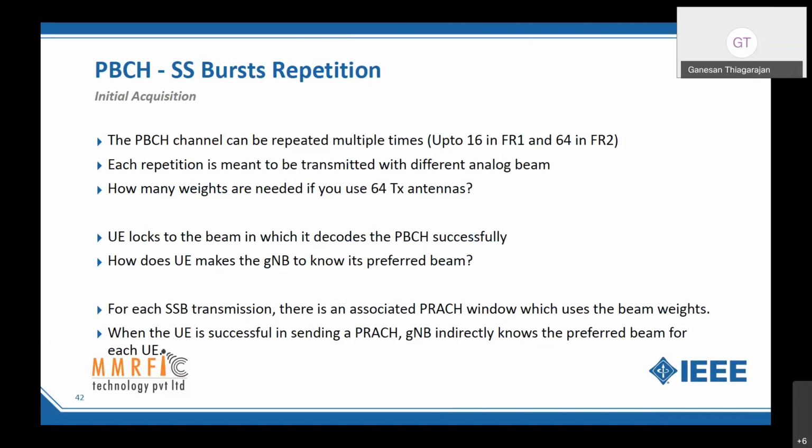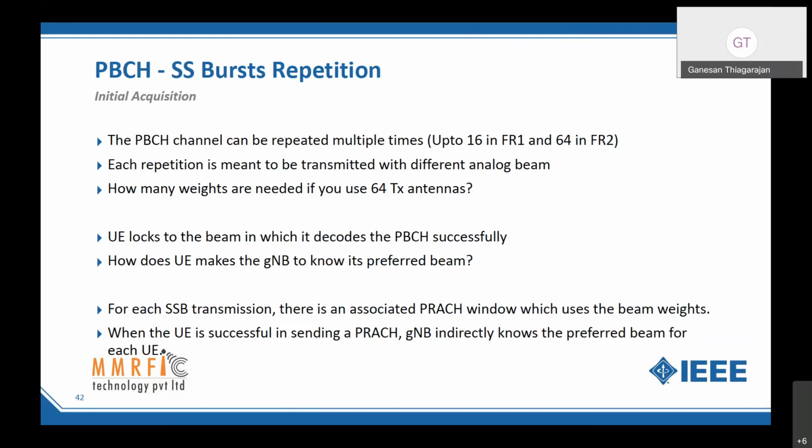That means you can have 16 analog beams in FR1 and 64 analog beams in FR2. And each repetition is meant to be transmitted with different analog beams, or along the 16 orthogonal directions which we talked about earlier, or 64 orthogonal directions.